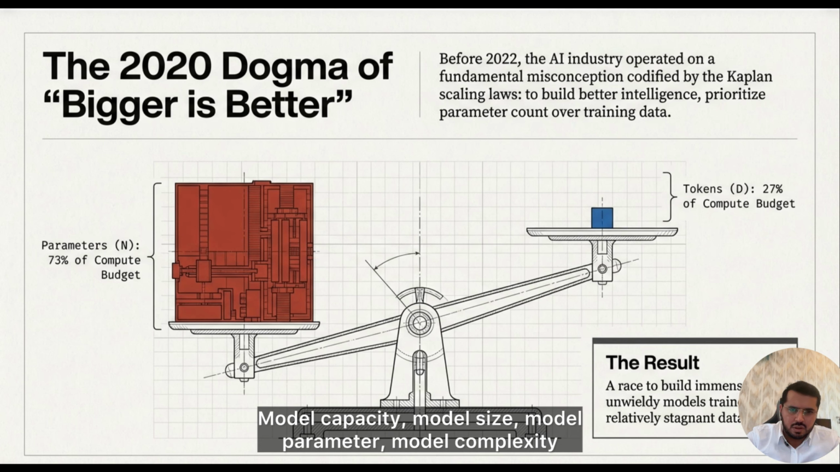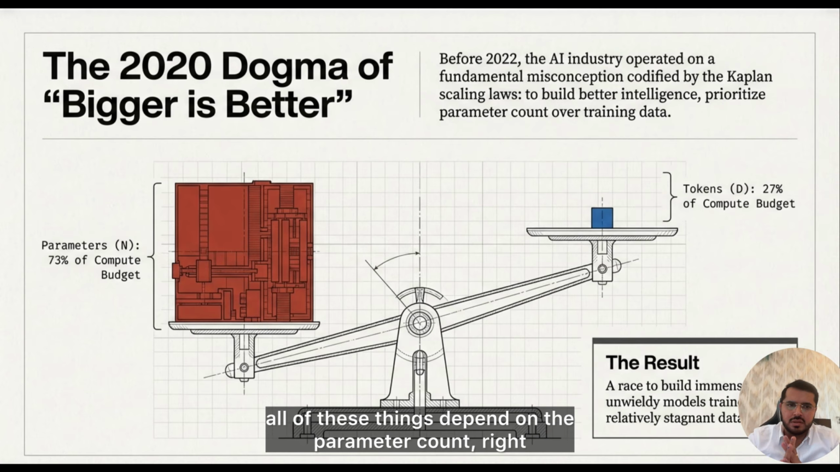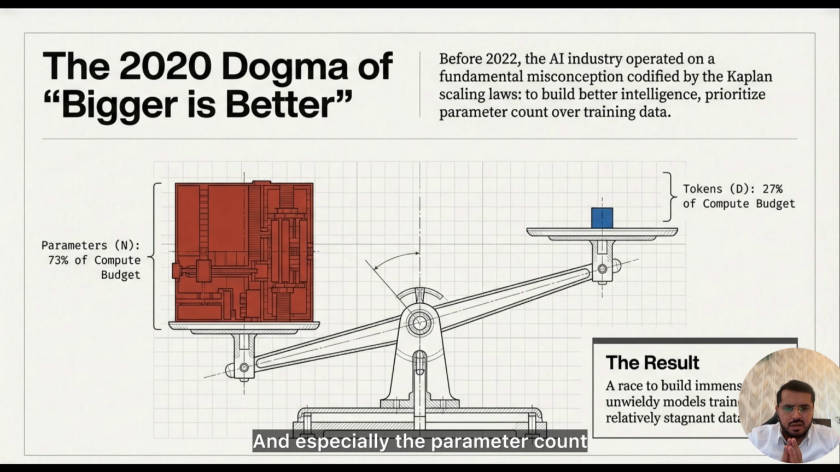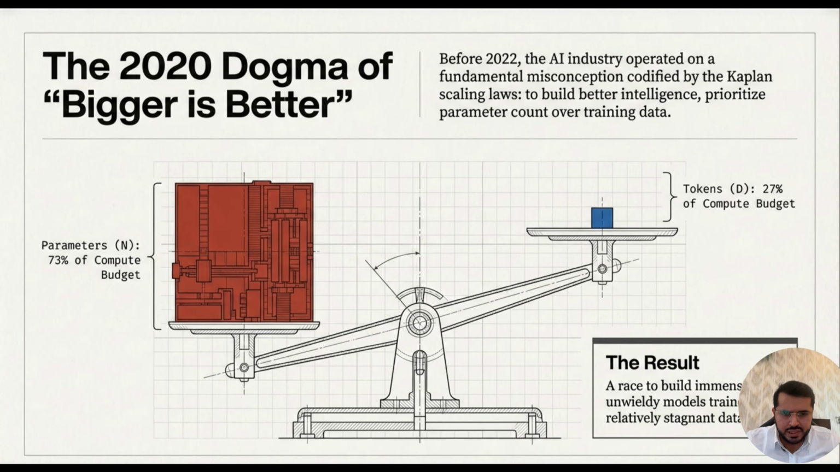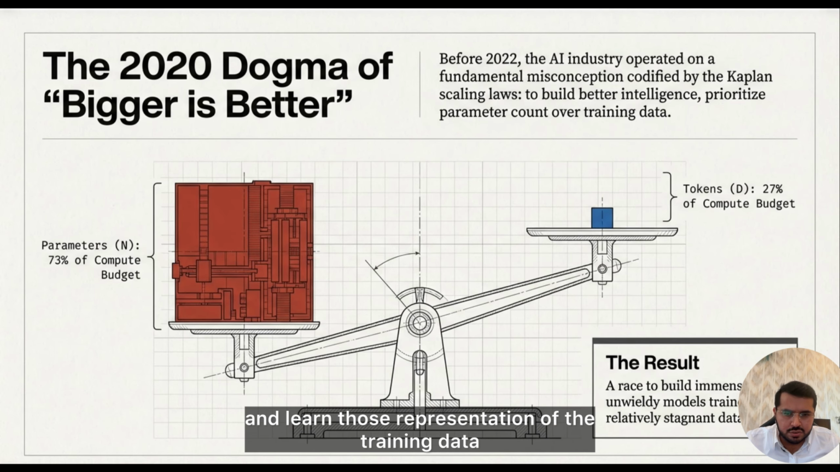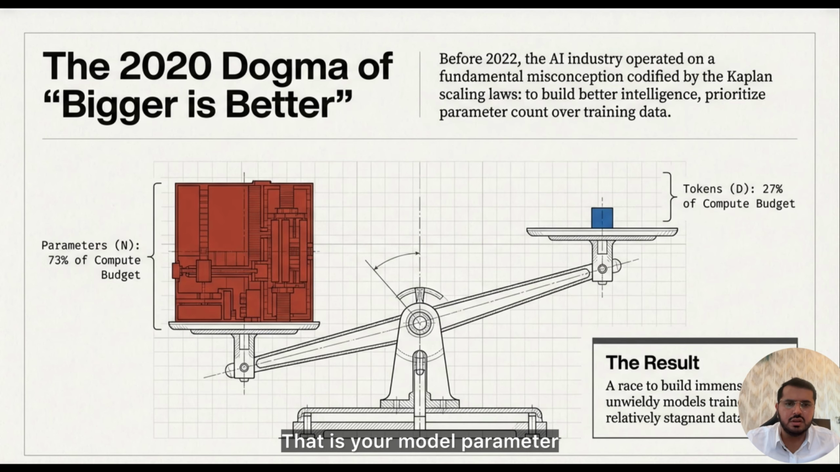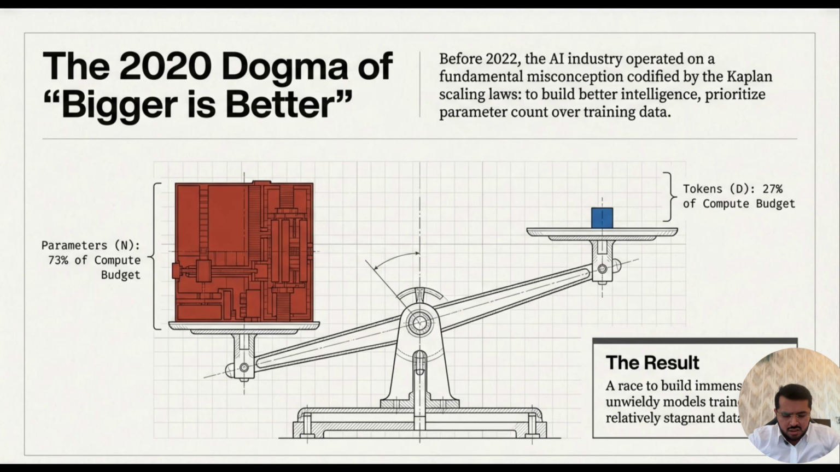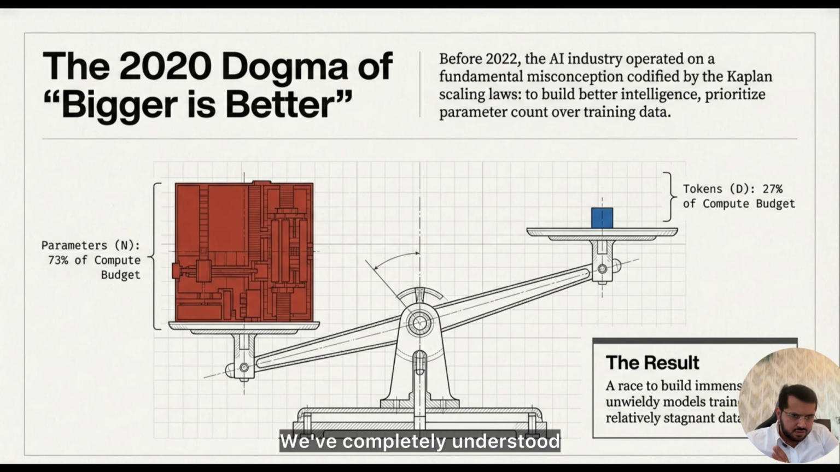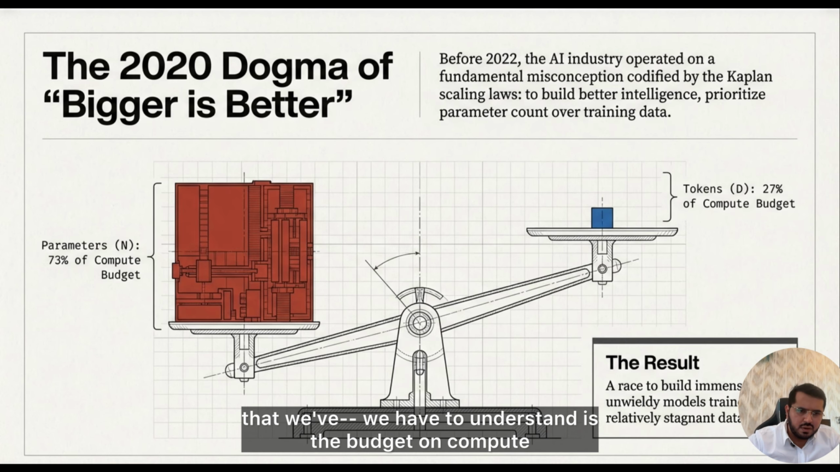Model capacity, model size, model parameters, model complexity, all of these things depend on the parameter count, right? And especially the parameter count that is storing all the training memory. I mean, when you train on a lot of data, your parameters and weights produce some representation and learn those representations of the training data. That is your model parameter. Now we've completely understood what exactly model parameters are. The other thing that we have to understand is the budget on compute.